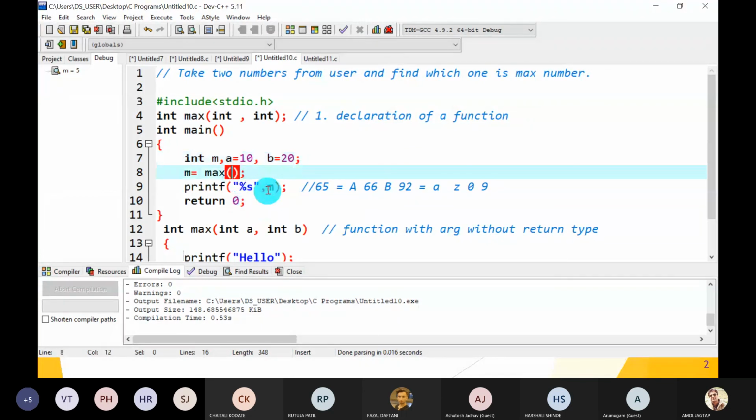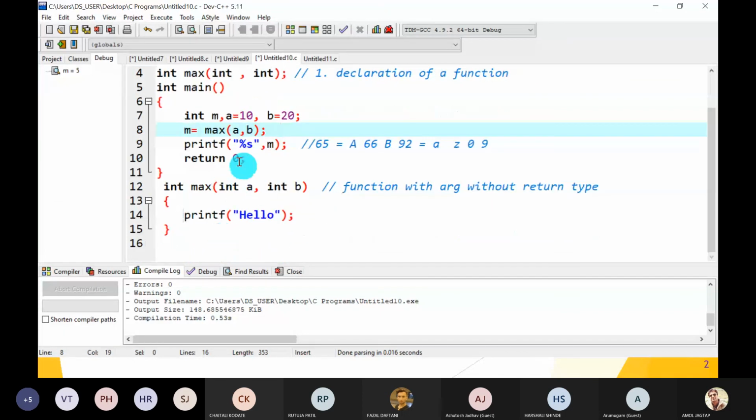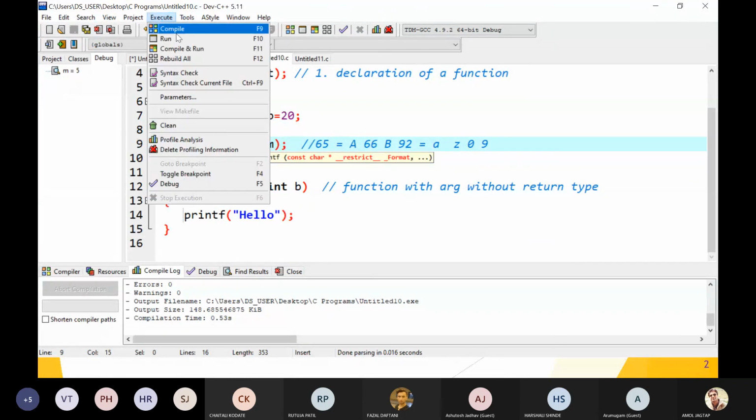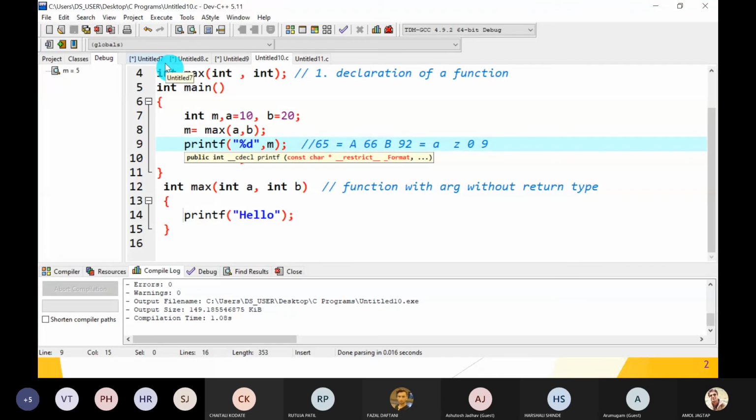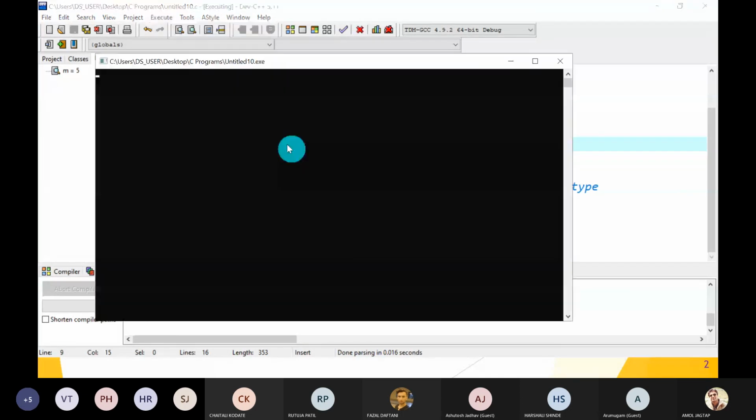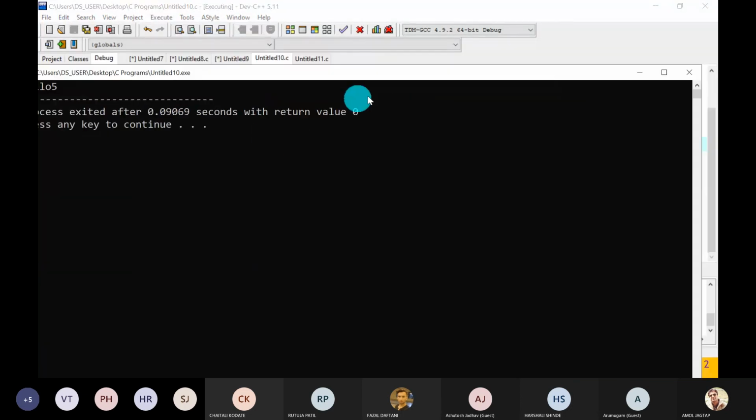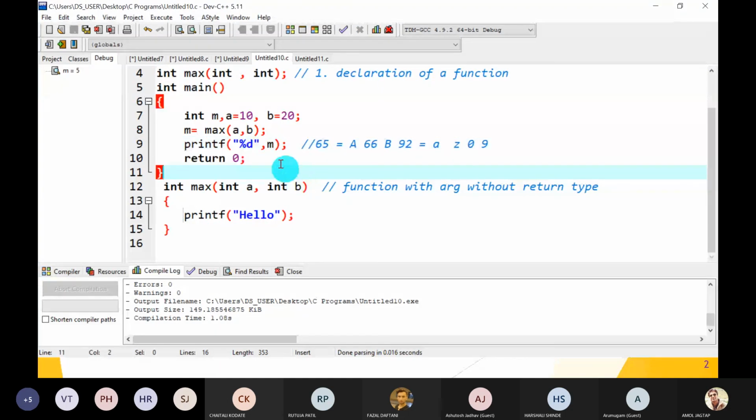Just I will show. a, b. This is the function call, then the function definition, return value. Okay, so the return value we have to display in integer format. Great. Compile. There is no error, so run it. Hello 5. That's great. So we don't write a and b, just write int comma int. No need to write int a, int b like this.